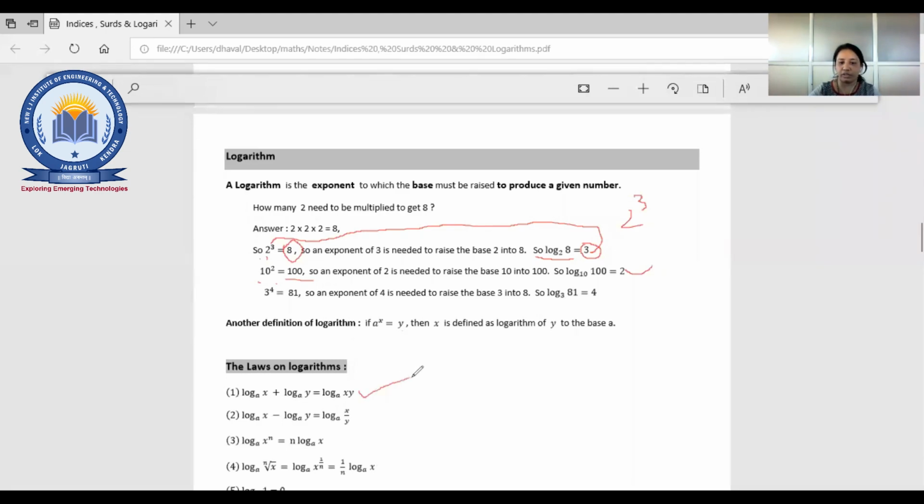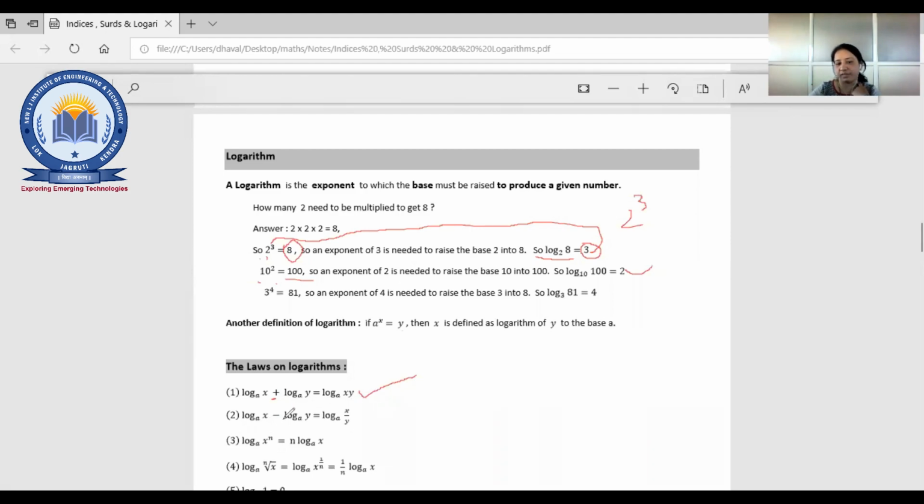Sometimes two expressions are given, log x plus log y. So the bases are the same, log x base a plus log y base a. So that can be multiplied. If here it's an addition, so you can write log xy base a. So reverse also you can do. If you are having log xy base a, so you can write log x plus log y.